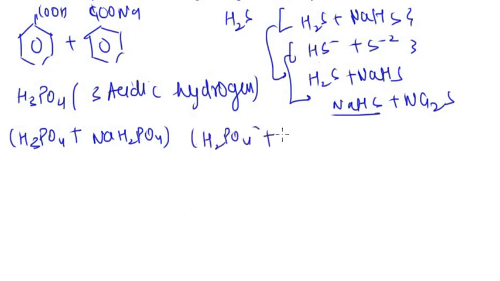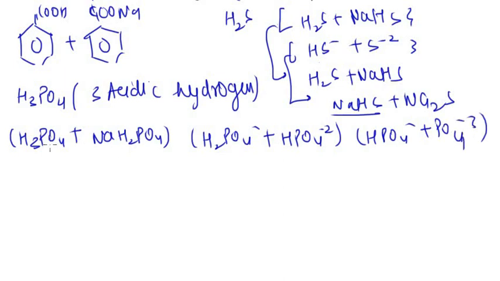H2PO4 minus plus HPO4 minus 2, this is buffer number 2. HPO4 minus 2 plus PO4 minus 3, this is buffer number 3. So these all are buffers. If I write the Na over here, the sodium, then also it is correct, and this is also correct.